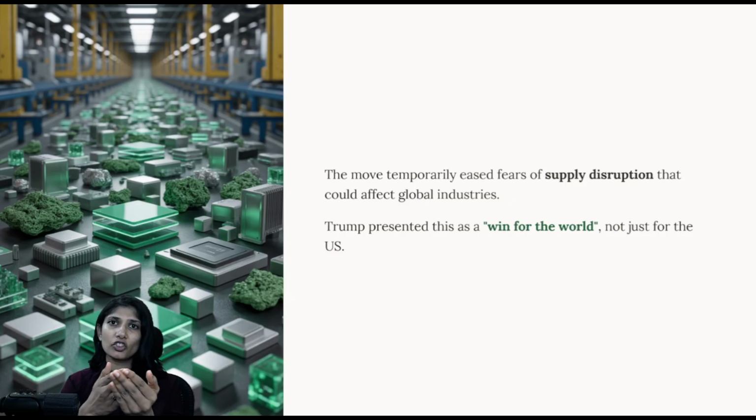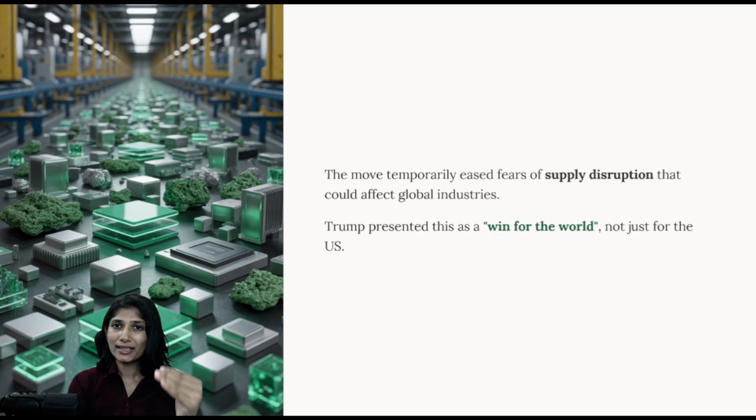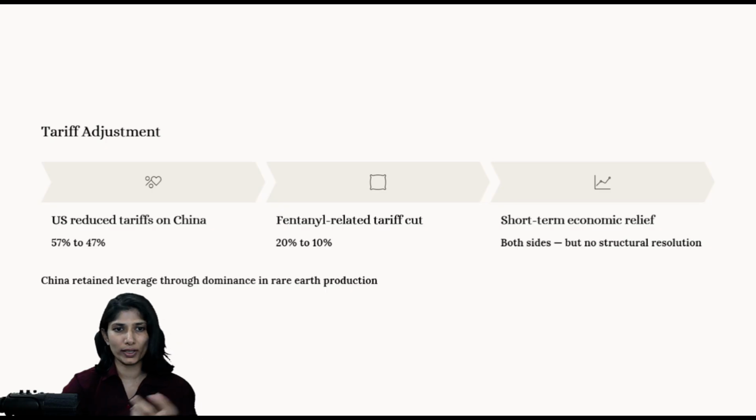Whereas at the same point of time, the Trump administration is known for its business-first policy. So when he said yes, now China will continue without disruption of rare earth minerals, then this move temporarily eased the supply disruption. And he said that this is a win for the world and not just for the US. And for this, the US president said that they will reduce 10% of tariffs which is levied on China. That is currently from 57% it goes to 47%.